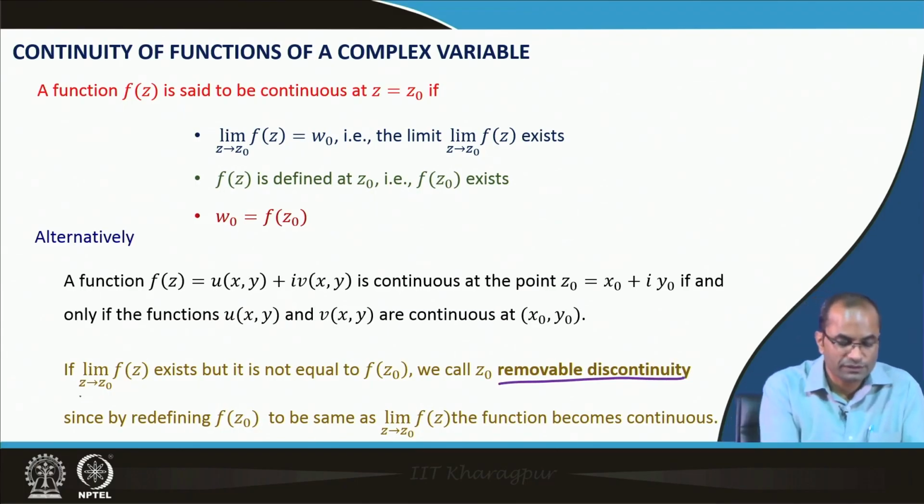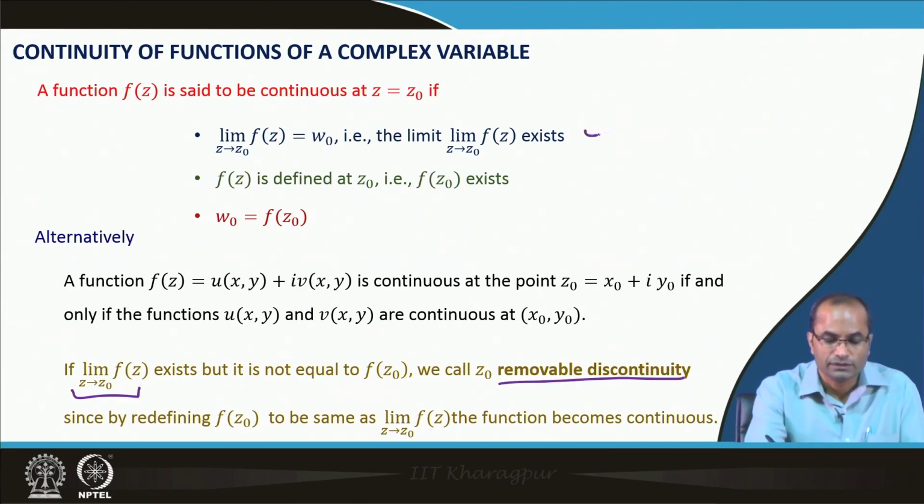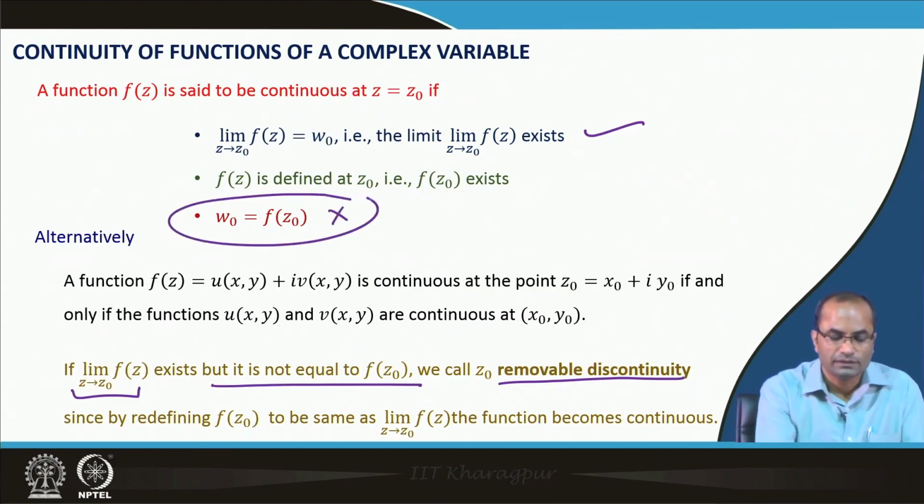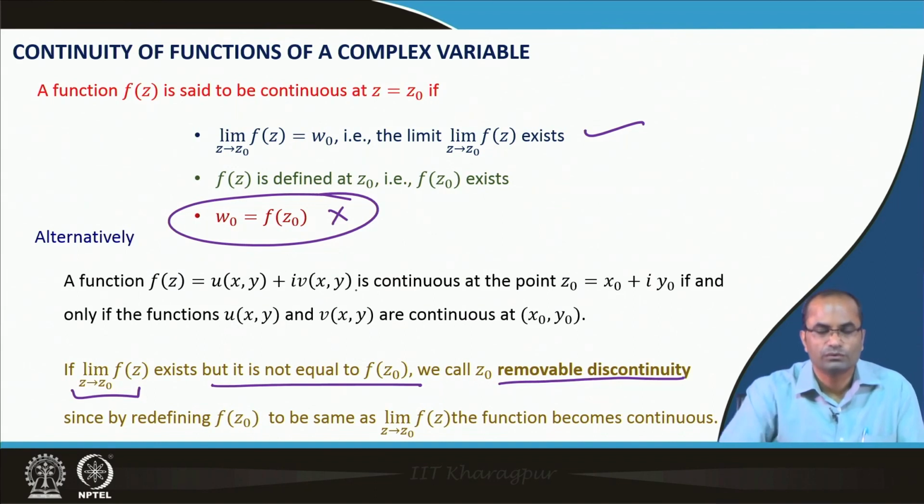So, if this limit exists, but it is not equal to f(z naught), that means the third condition is not fulfilled here: f(z naught) is not equal to the limit of f(z) as z approaches z naught.